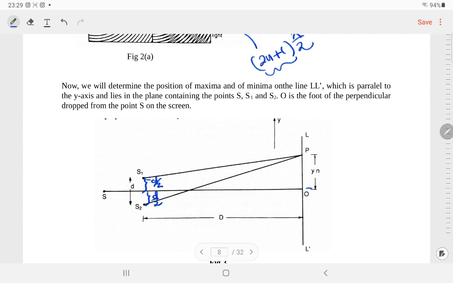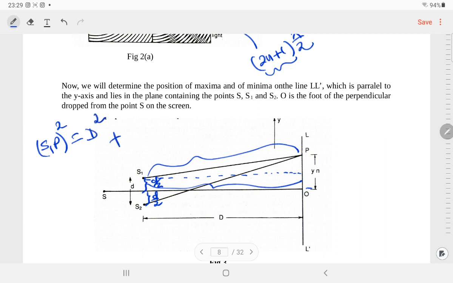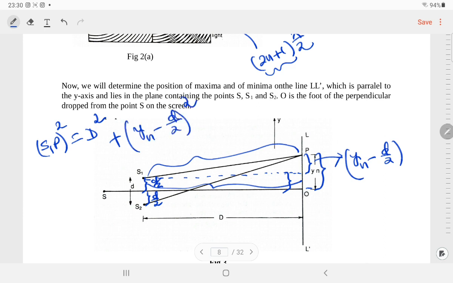When we talk about S1P, this is a part of a right angle triangle, so S1P square is again d square plus, now I need this much square. This whole thing is yn and this thing is minus d by 2, so it is yn minus d by 2 whole square.